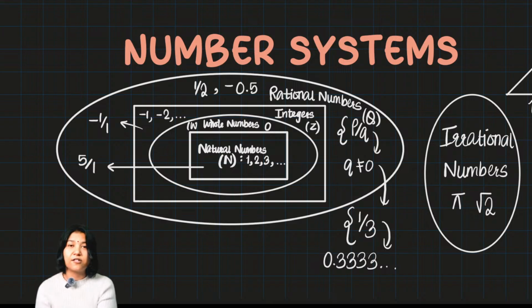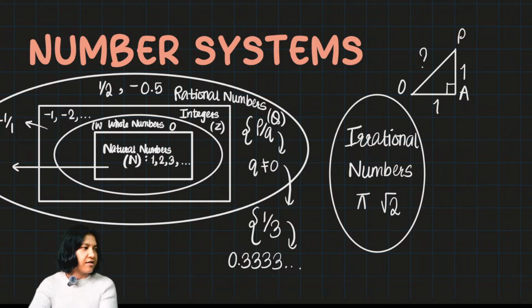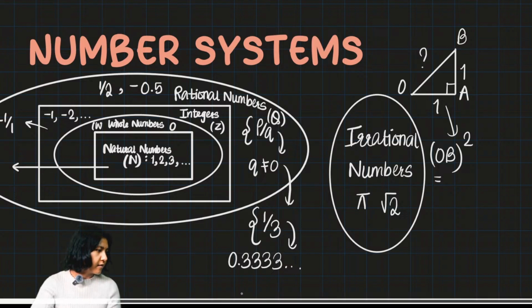When you take this as 1 unit and this as 1 unit, you can do this by Pythagoras theorem. You are finding the hypotenuse with the base and the height as 1 unit each. To find the hypotenuse, I believe you know this already: you take the square of the hypotenuse, which is always equal to the square of the base plus the square of the height, so 1 square plus 1 square, which gives you 2.